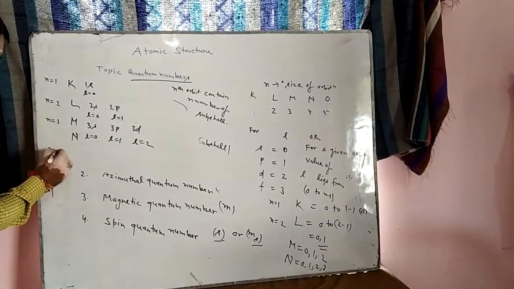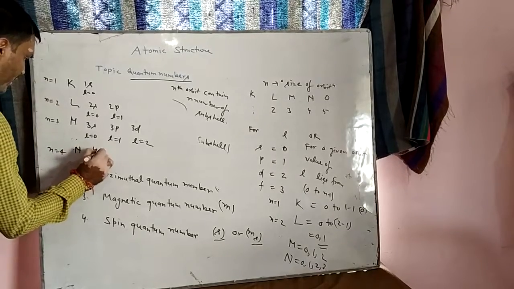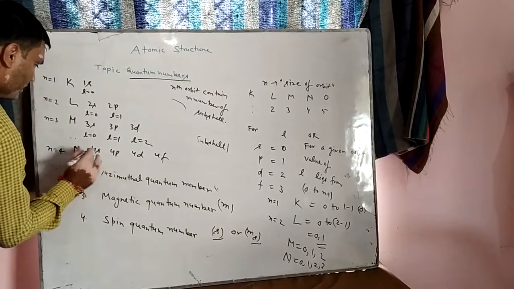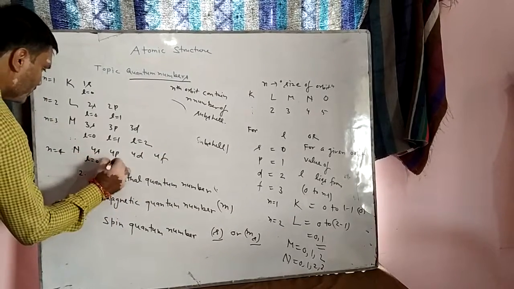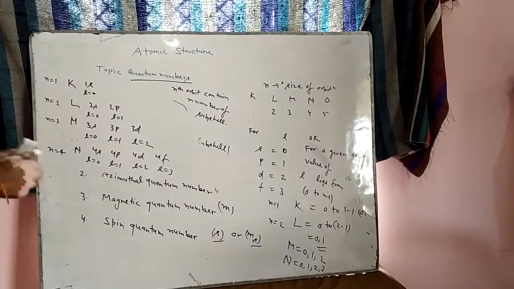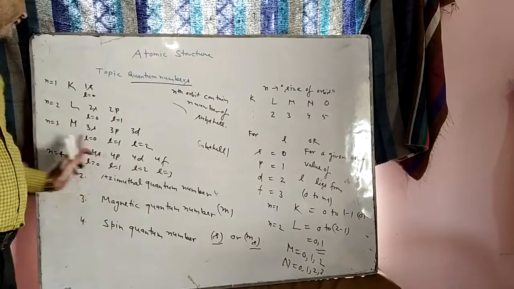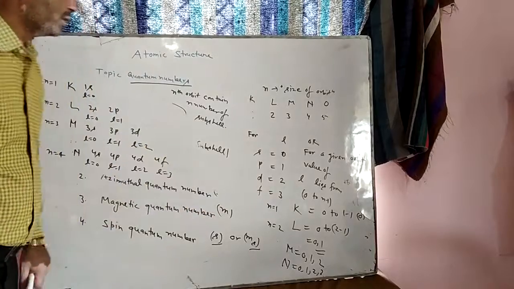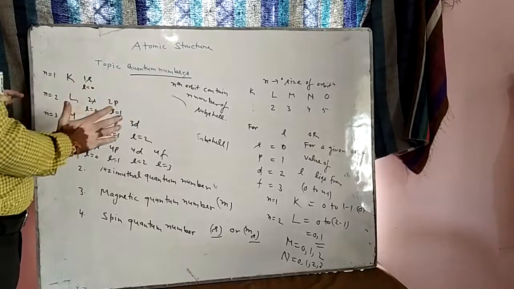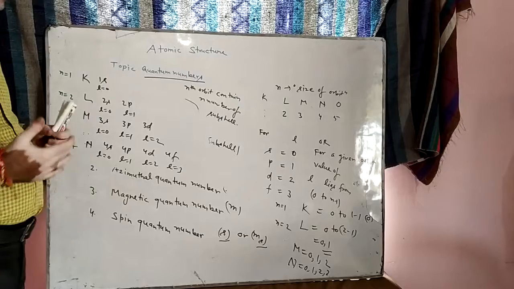Similarly, students, if you take n equal to 4, the fourth orbit, we have 4s, 4p, 4d, 4f. For s, l is equal to 0, then l is equal to 1, l is equal to 2, l is equal to 3. So we are reaching up to 3 while the orbit number is 4, so we are going from 0 to n minus 1. This was the point I have told you. Students, this was the calculation for this quantum number, and we will calculate the other quantum numbers in the next lecture. Thank you very much.